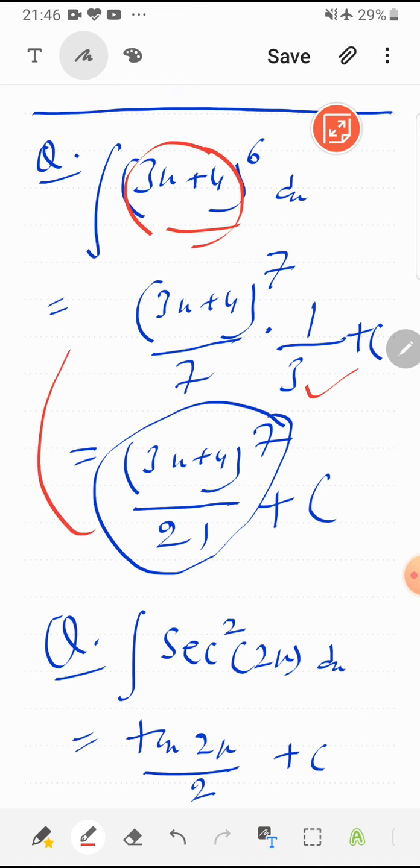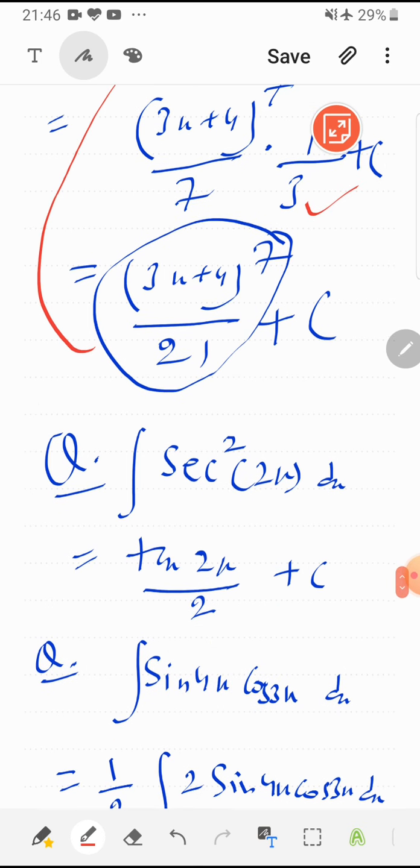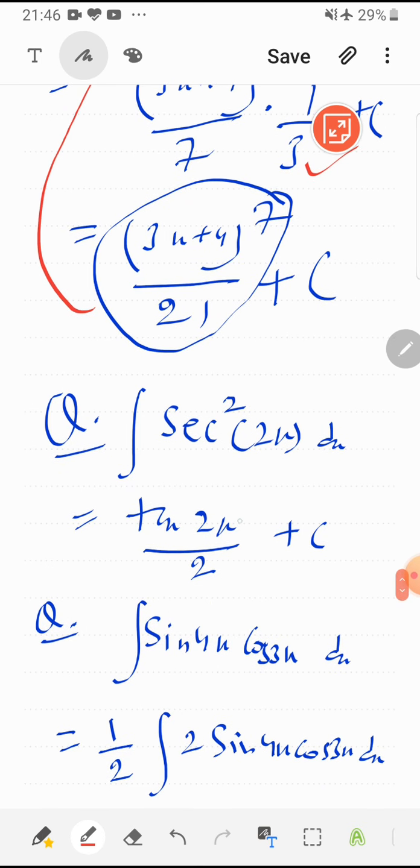And you should always check, when you are a learner in integration, you should always check your answer, whether you are getting back the function when you differentiate the answer. Like if I differentiate this expression, I will get back to my question. Now secant square 2x, again secant square 2x is tan 2x upon derivative of 2x, which is 2.